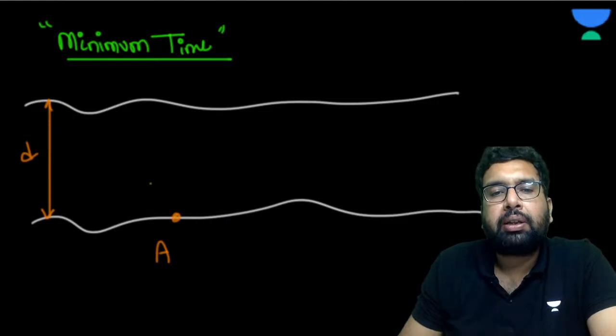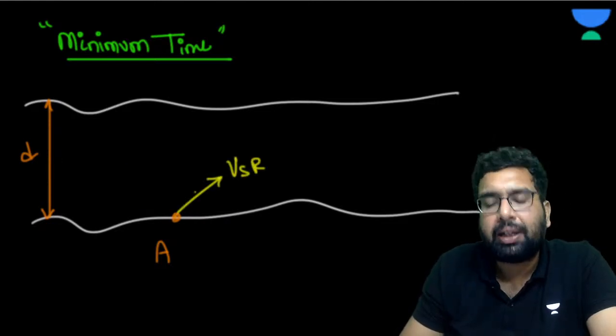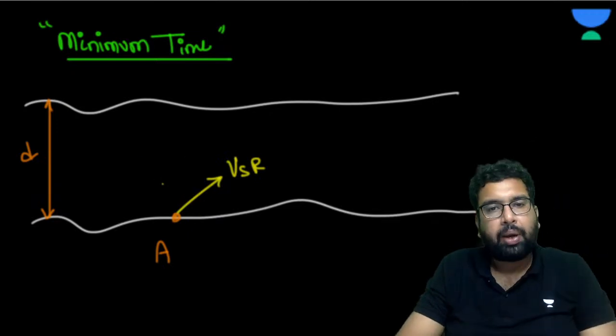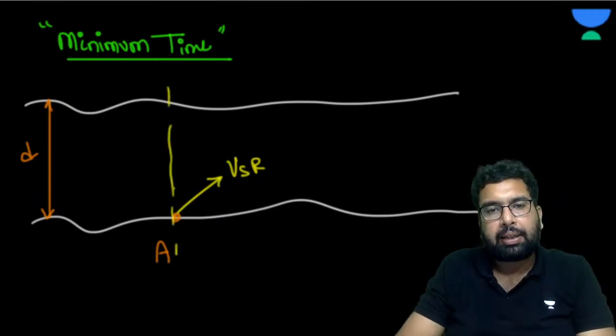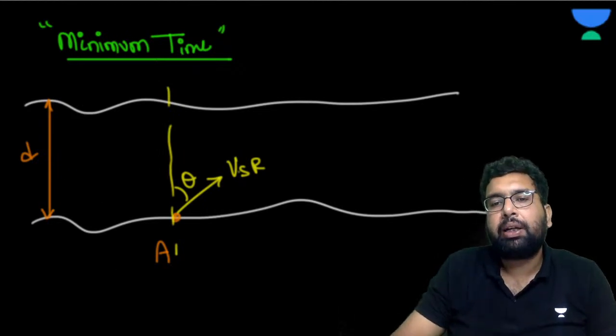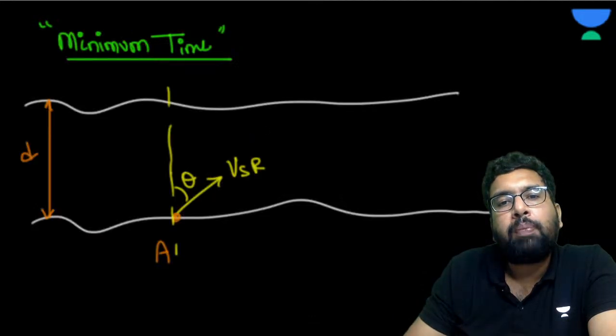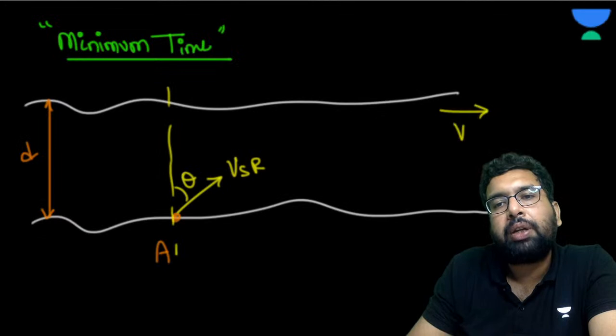He has to cover this distance. So let's suppose that the velocity of the swimmer with respect to the river is in this direction for the time being, and let's take theta like this. When he has to cover this distance, the time that is going to be taken is d upon the perpendicular component of it. So there is some velocity of the river.